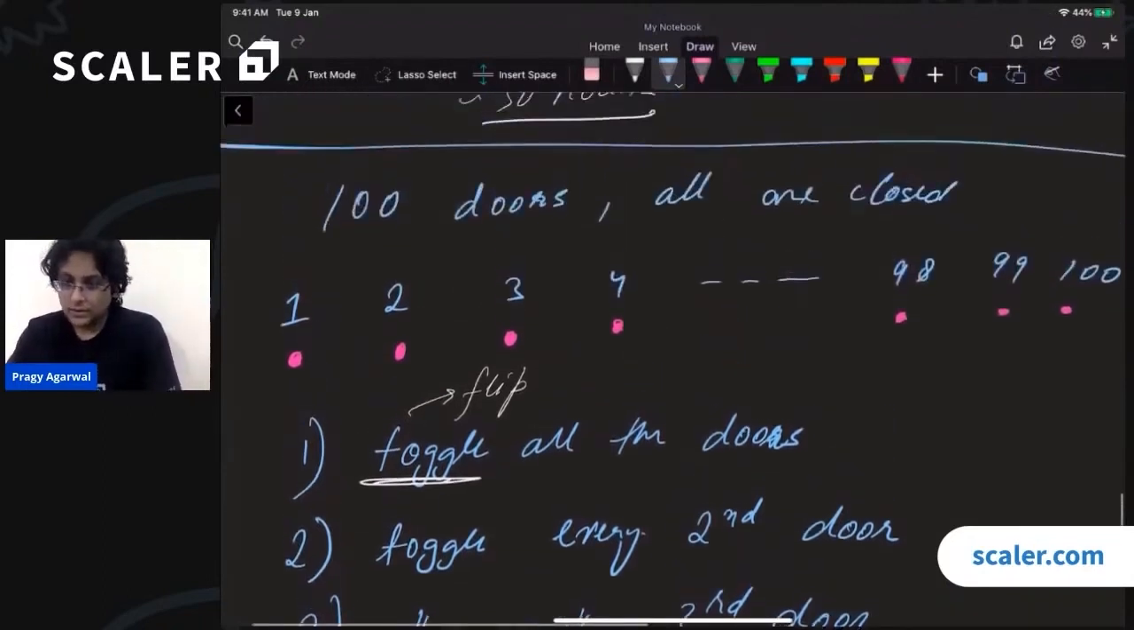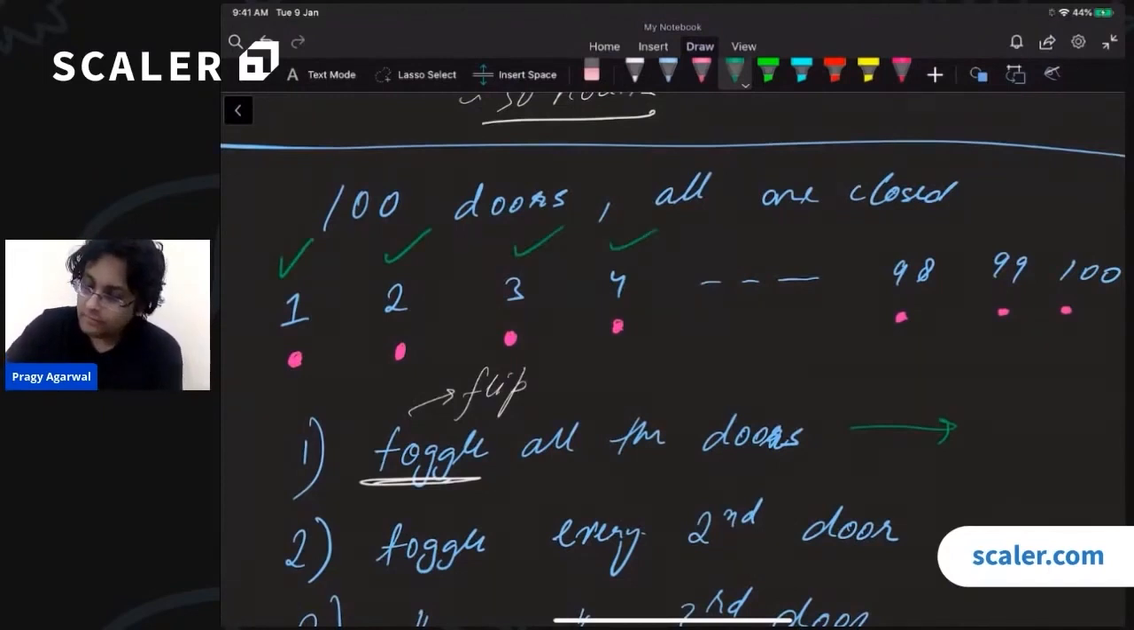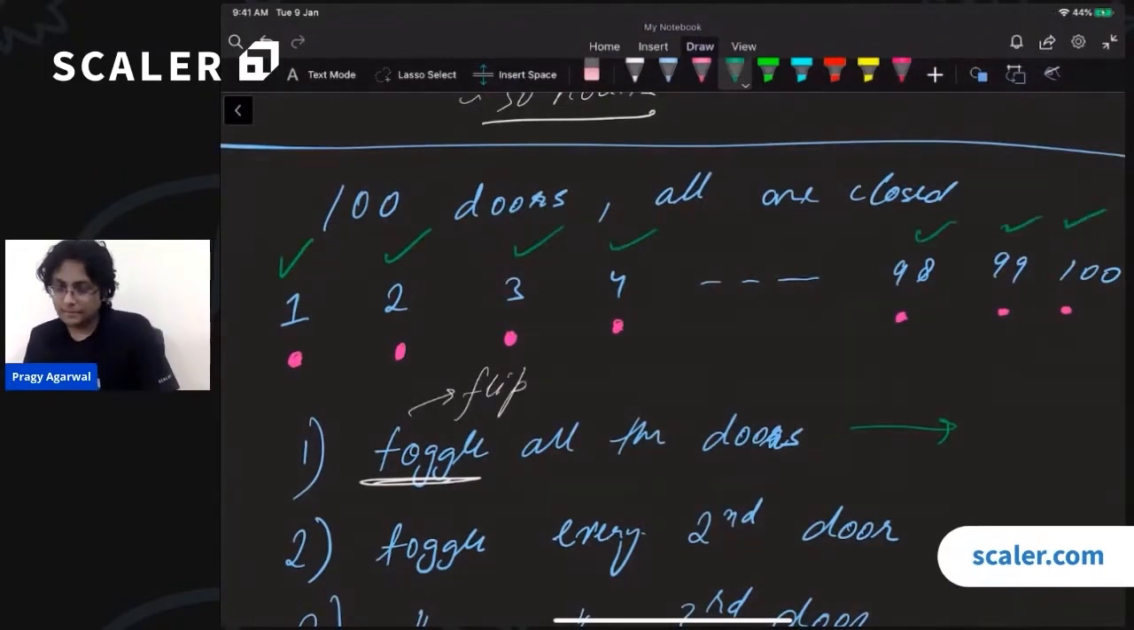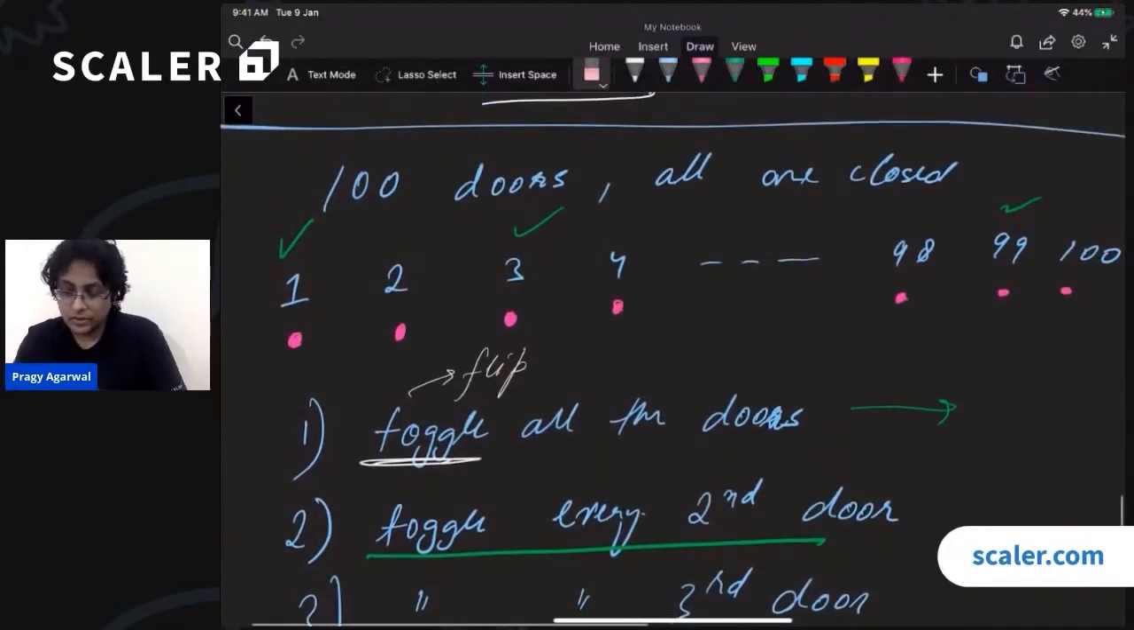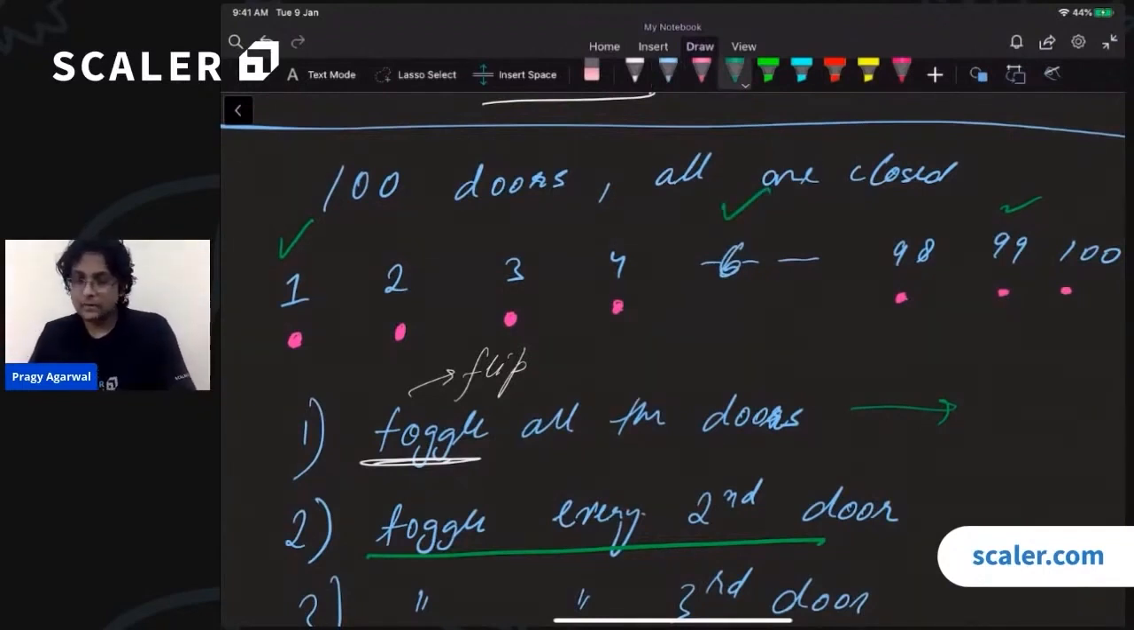Is this part clear? Initially, all of them are closed. After the first step, all of them will be open. After the second step, we will toggle every second door once again, so this door will become closed, this door will become closed, and so on. In the third step, we will once again toggle every third door. So this third door will become closed. There was a sixth door over here, initially closed, so we will open it up, and so on. Does that make sense? That is the game we are playing.